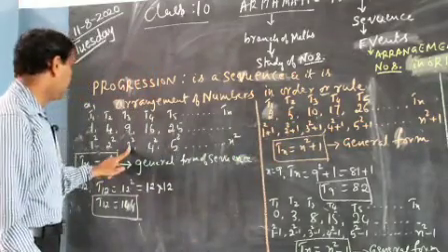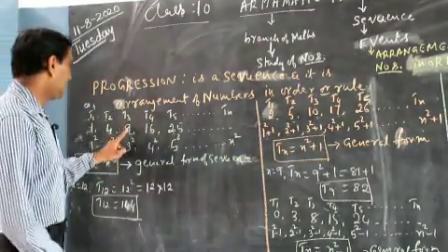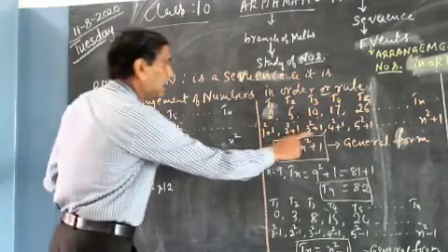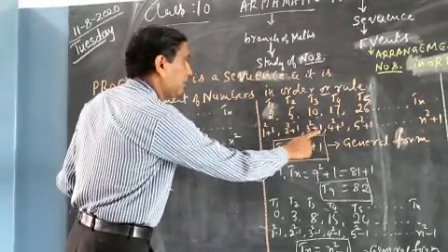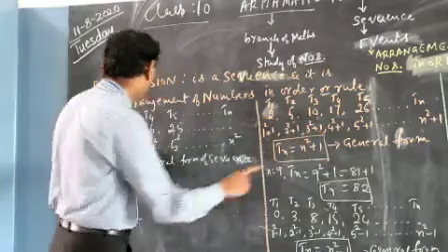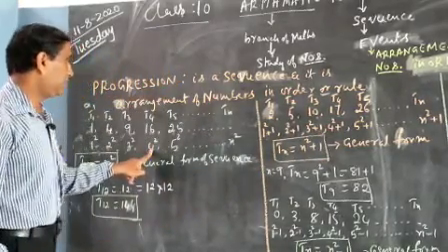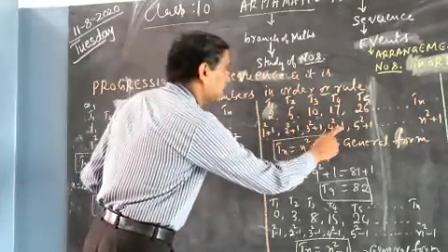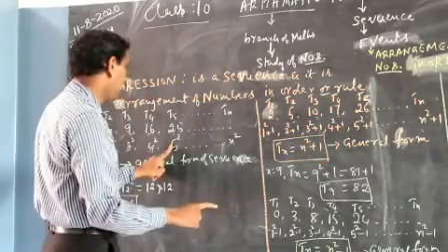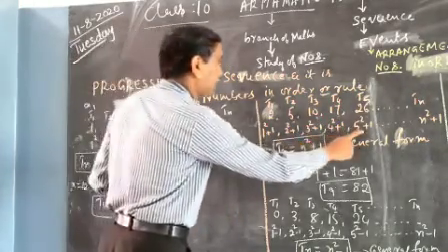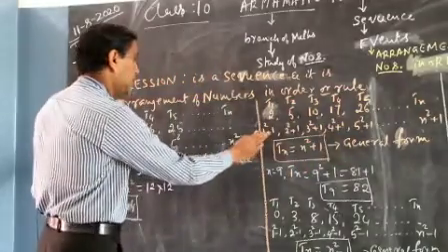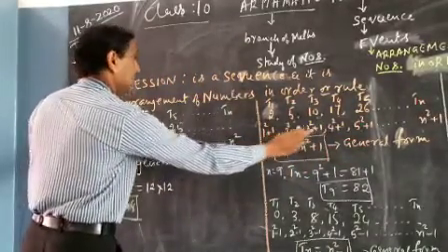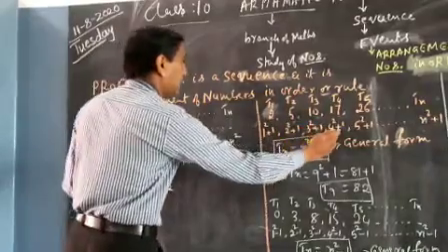Look at the third term, 3 squared, which means 9. How did we get the third term here? 3 squared plus 1 means 9 plus 1 is 10. How did we get the fourth term? By squaring 4. 4 squared is equal to 16. Here, 4 squared plus 1. So the fifth term is 5 squared plus 1. See that you find the difference: 1 squared plus 1, 2 squared plus 1, 3 squared plus 1, 4 squared plus 1, 5 squared plus 1.